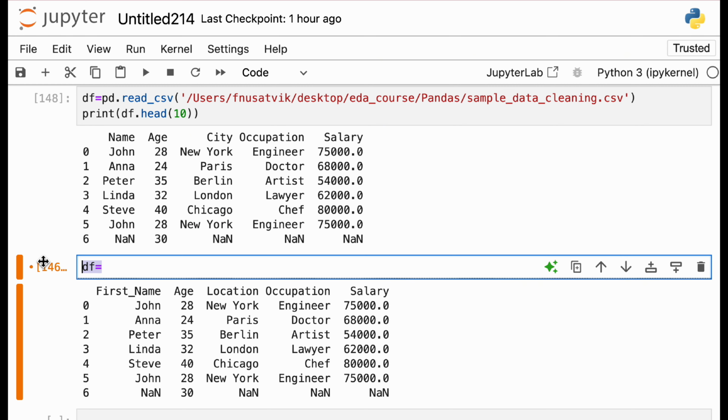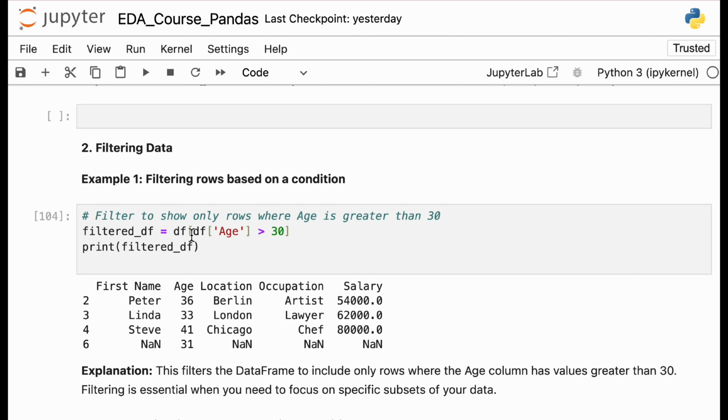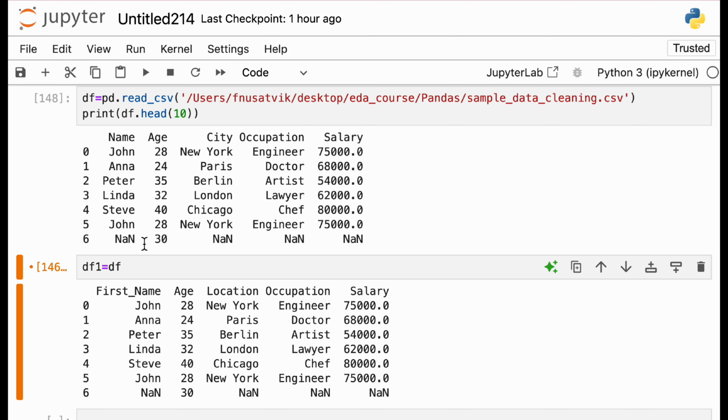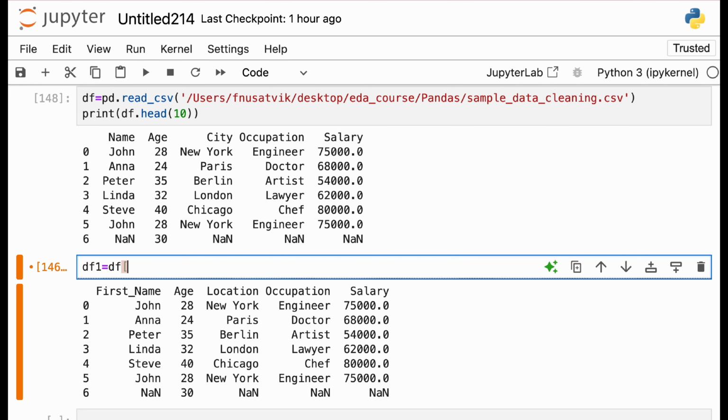You can call it df, or df1 for example, is equal to df. Now you need to filter this particular part. So you call a subset, just like we call any value inside it, for example 1 2 3. That is what you need to do here: df, and further you call df, age.